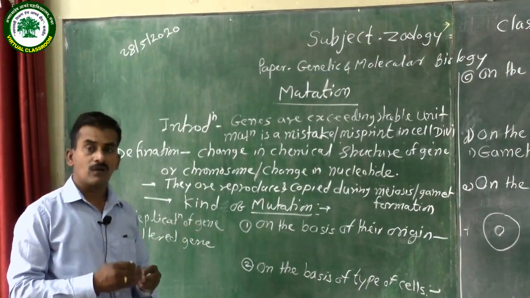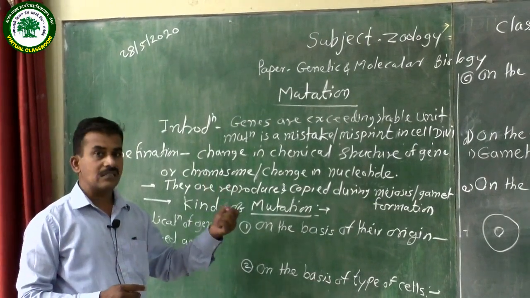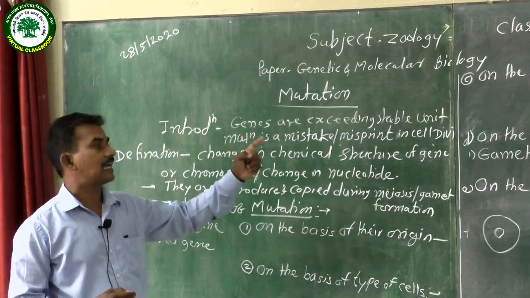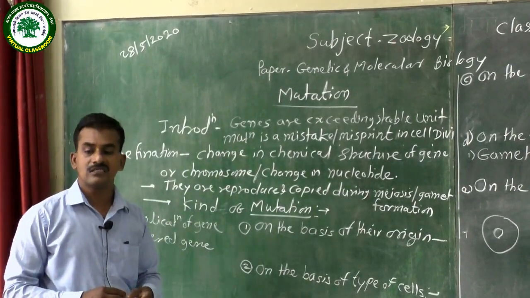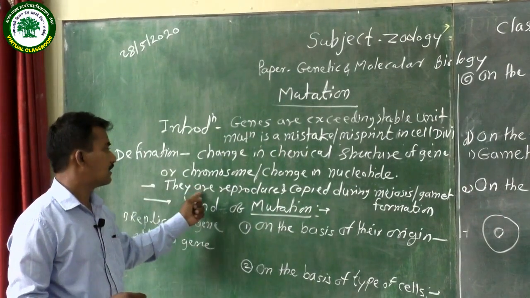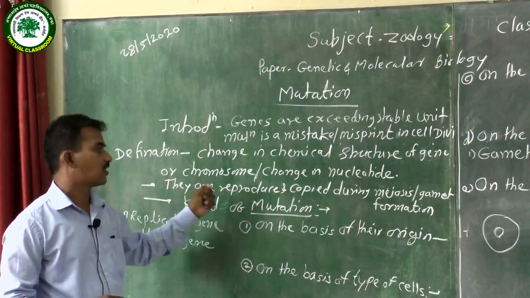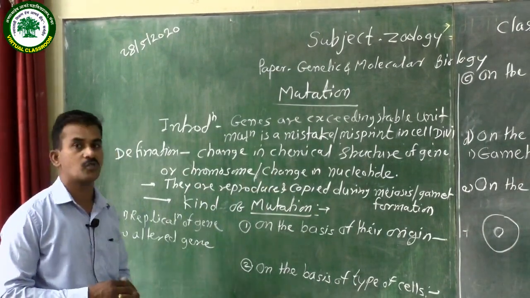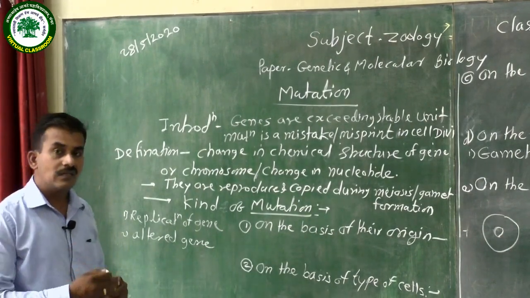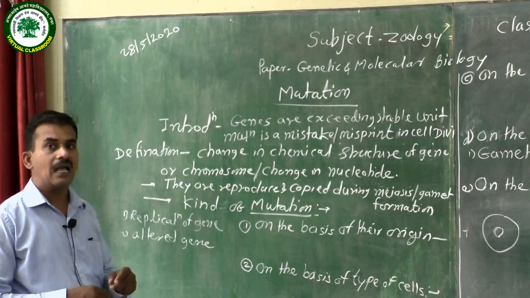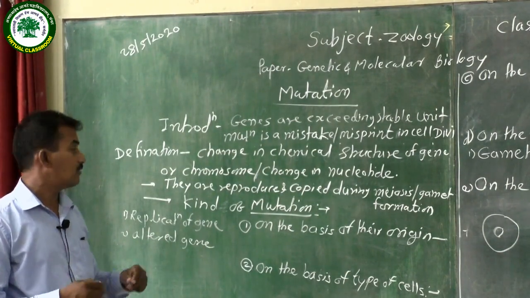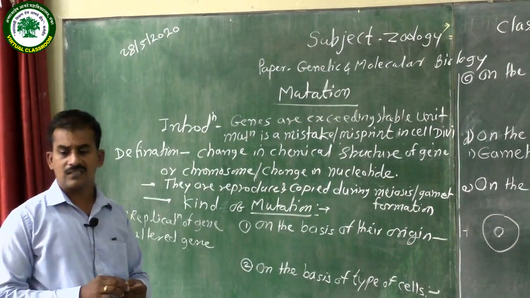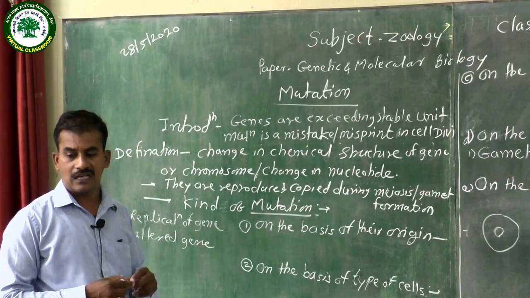In every organism, the nucleus contains chromosomes, that is DNA, and genes are present. These genes are existing stable units, and the change is in the base sequence. This mutation occurs during reproduction and copying, during meiosis or gamete formation. In the process of gamete formation, the chromosomal DNA replicates, and at that time it may get misprinted or changed, and that changes the chromosome. A change in the base sequence of the DNA is called mutation.